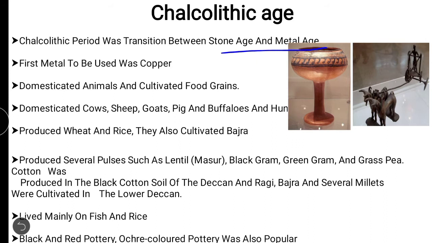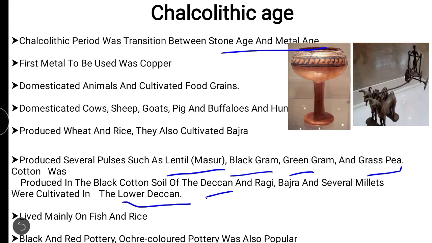Now, they produced several pulses such as lentil, masoor, black gram, green gram, and grass pea. They have started producing pulses also. And cotton was produced in the black cotton soil of the Deccan. You all know what the soil is. We will see the classification of soils in a different video. Now they have started producing cotton, and ragi, bajra, and several millets were also cultivated in the lower Deccan.